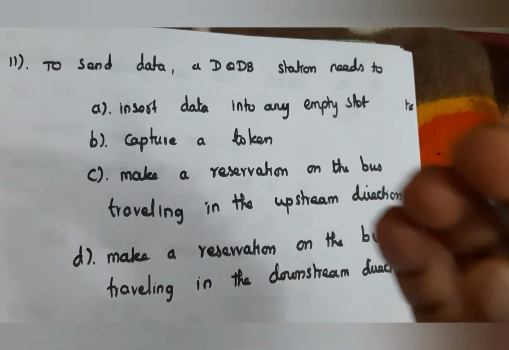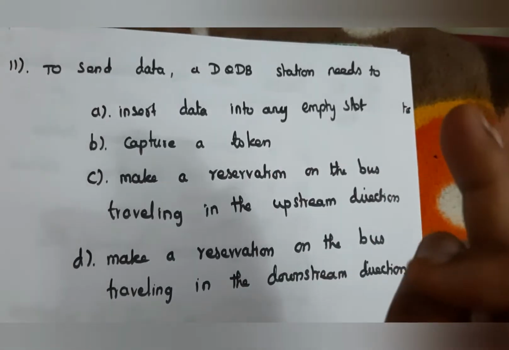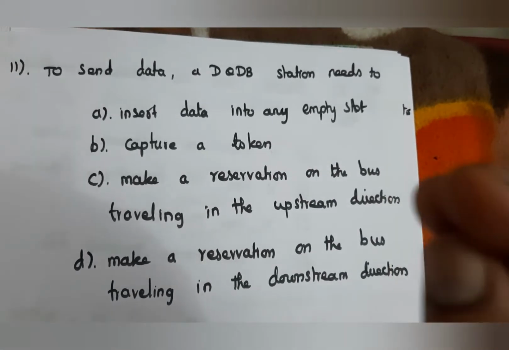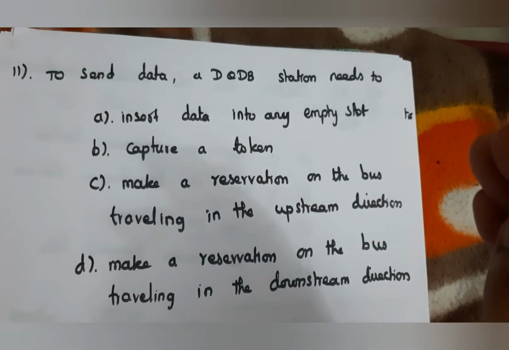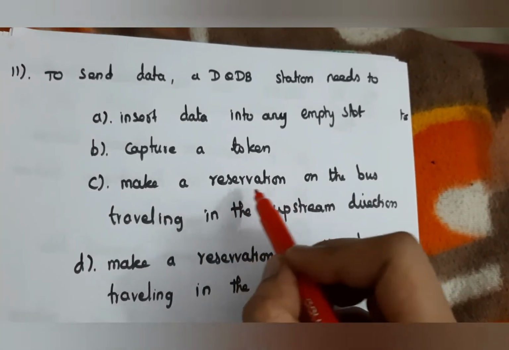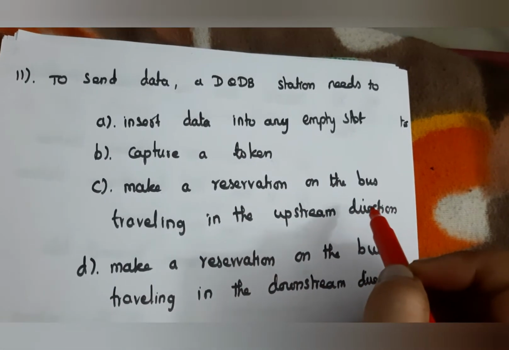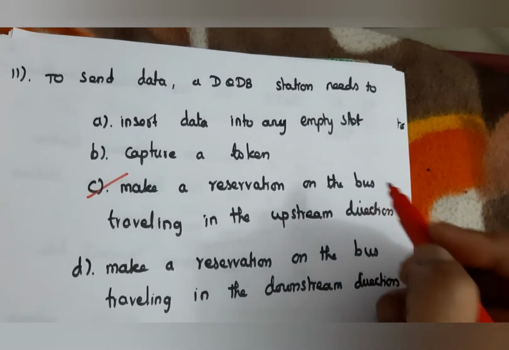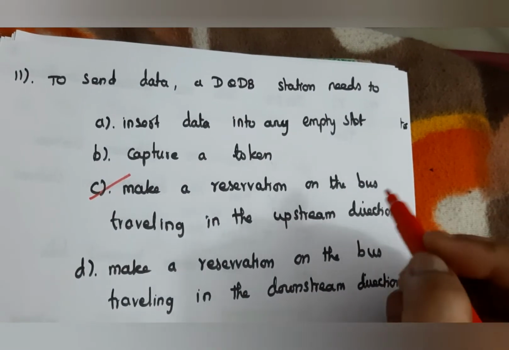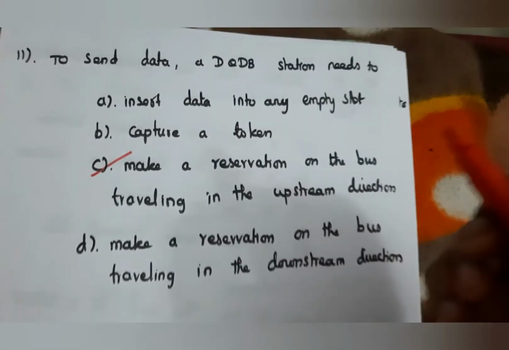Because DQDB sends the data to downstream stations only, if you want to reserve that downstream, you have to send the request in the upstream direction. So the answer is to make a reservation on the bus traveling in the upstream direction. So here the answer is C. Always make a reservation in the upstream direction and send the data in the downstream direction.